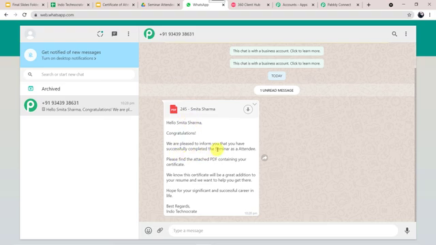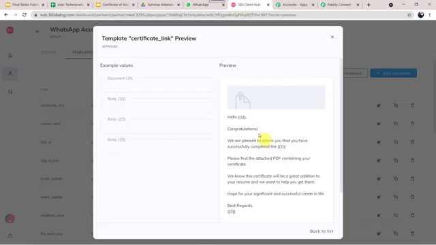Okay, so here we can see after hello, the name of our attendee is mentioned. Pleased to inform you that you have successfully completed the seminar as an attendee, which we have given manually, is fetched over here. Now in the institute name also, our organization name, Indo Technocrat, is mentioned. I'll show you the template once again. Here the name, here the course name or the seminar name is reflecting, and here our institute name, the organization name, is reflecting.